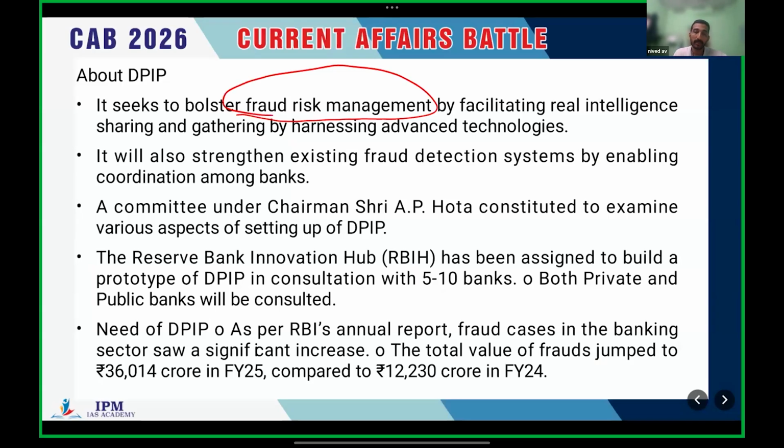The basic idea of DPIP is to prevent bank frauds. And it will also strengthen the existing fraud detection system by enabling coordination among banks. It ensures more coordination among banks, with real-time sharing of data between banks.